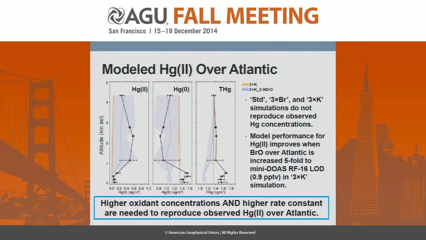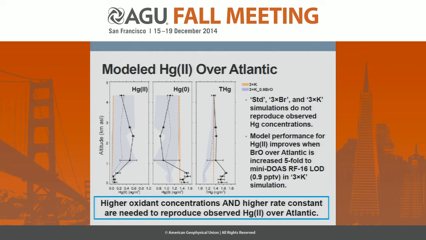Now, we found a different situation when we applied those simulations to our case over the Atlantic. So initially, we applied the standard model, the 3 times bromine and the 3 times rate constant simulations. And in all 3 of these cases, we found that the model is not even able to qualitatively produce our mercury observations.